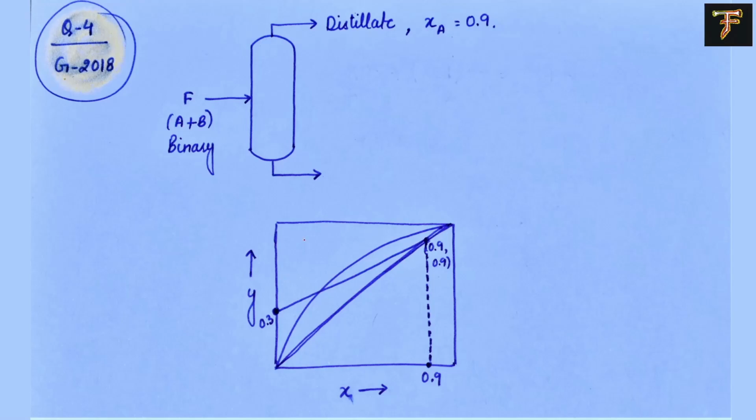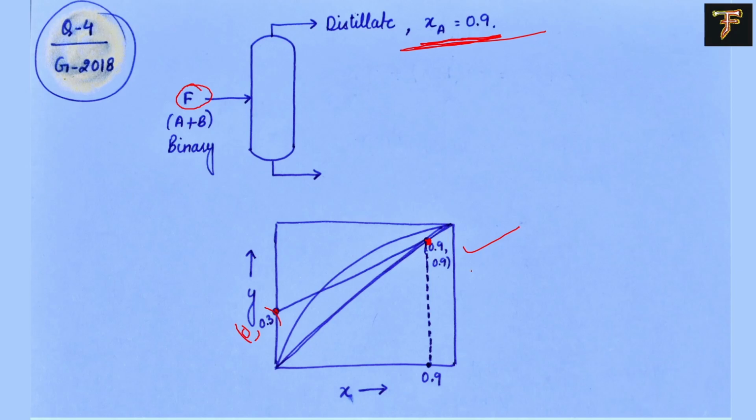They mentioned that we have a feed of A plus B and we end up with a distillate of 0.9. We have a binary mixture and they have given the composition of A as 0.9. If we look at the XY curve, this point is 0.9, 0.9, from where the rectifying operating line starts. And they mentioned that this line will cut the y-axis at 0.3. So this will be 0, 0.3.